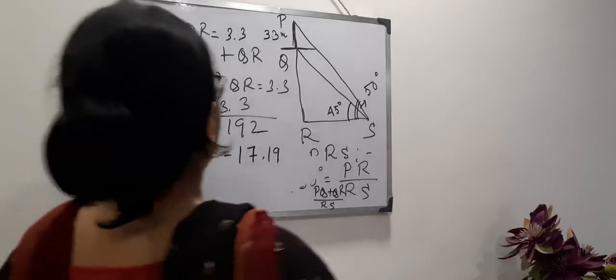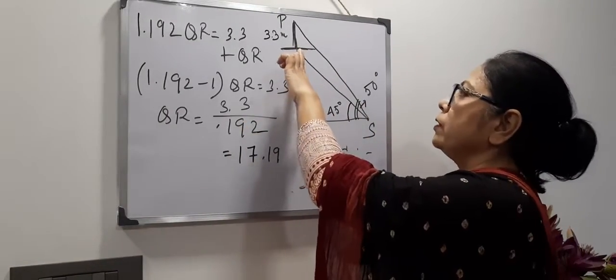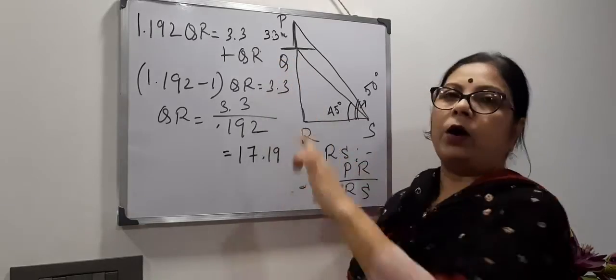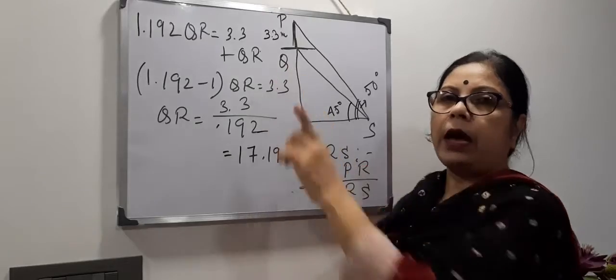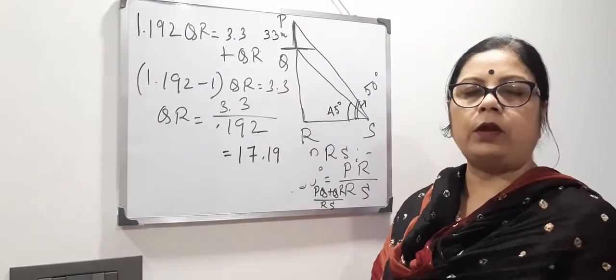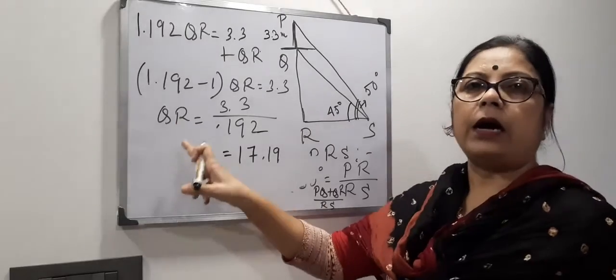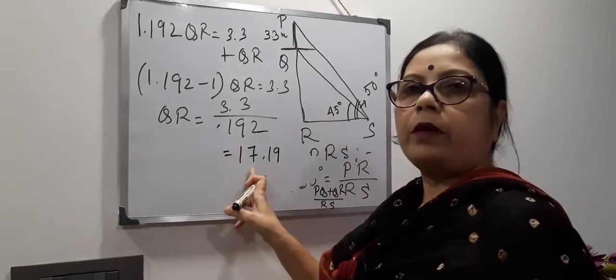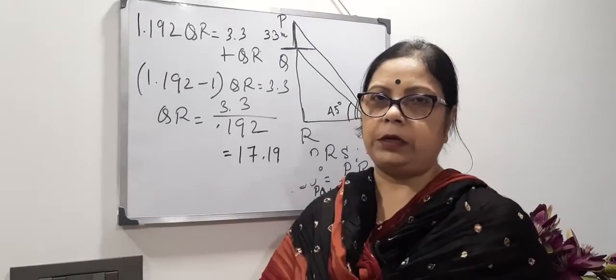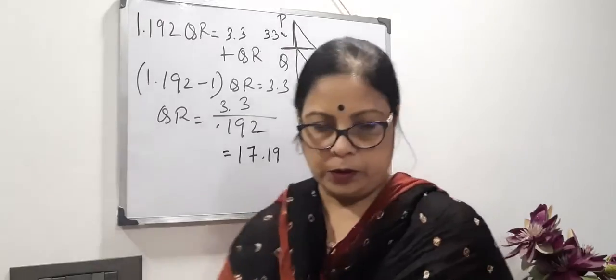What is 17.19? 17.19 is the height of QR. That means this is the 3-story building, and you have to calculate this. Therefore, the required height of the 3-story building is 17.19 meter. Clear? Now, next one.